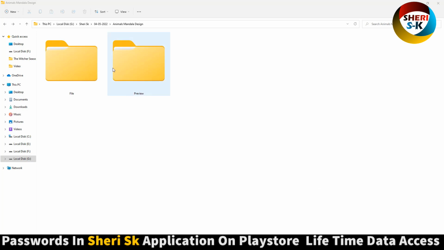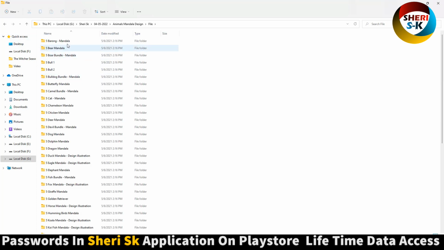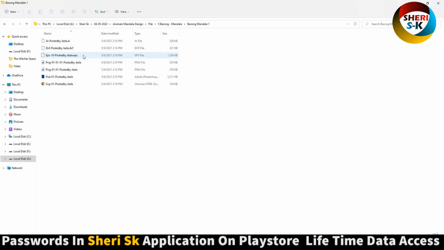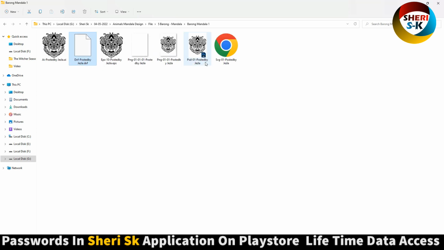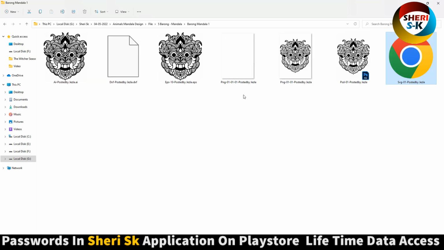Here is some animal design, here is a preview, and here are the official files in different formats. Here is the AI file for Adobe Illustrator, PNG you can use anywhere, and DXF. Here is, I think, an XD file and PSD for Photoshop, and here is, I think, an SVG file.